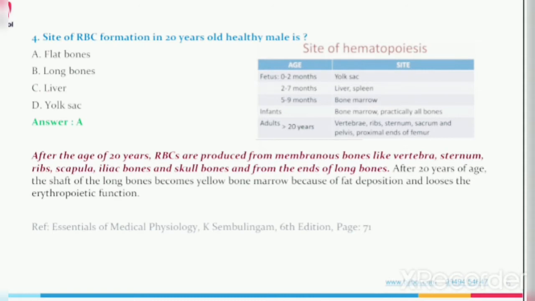In infants, the site is bone marrow of practically all bones, whereas in adults more than 20 years of age, the site is vertebrae, ribs, sternum, sacrum and pelvis, and proximal ends of femur.